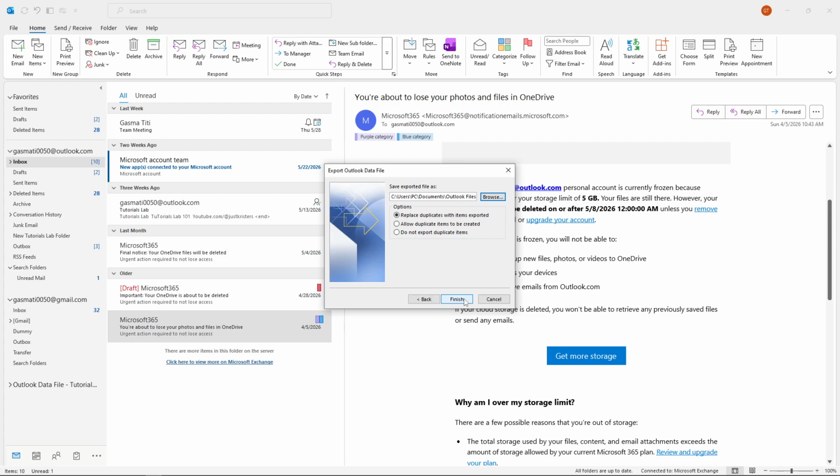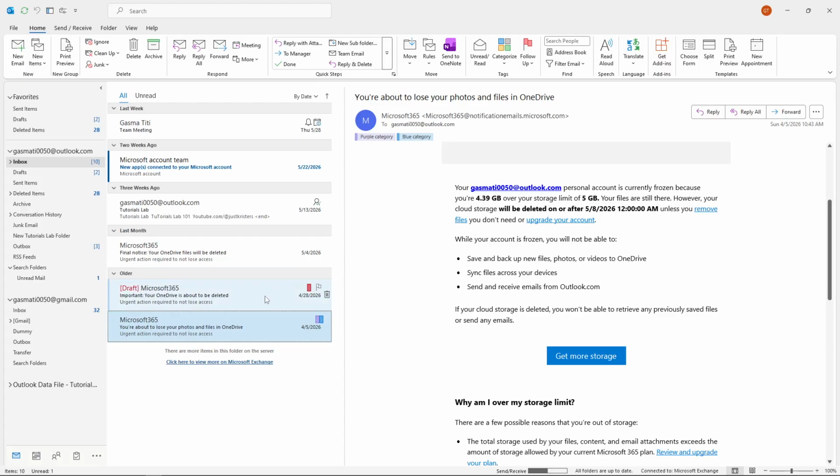Outlook will now begin exporting all your data to the file location you specified. Depending on the size of your mailbox, this might take a few minutes, so be patient and let the process complete without interruption. And that's it. You've successfully created a backup of your OST file in Outlook, giving you peace of mind that your important emails and data are safely stored.